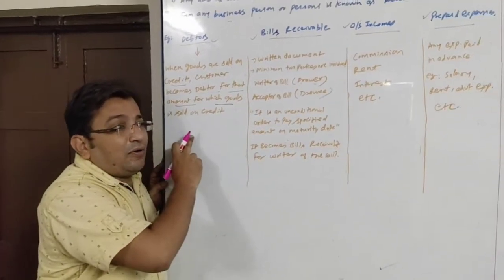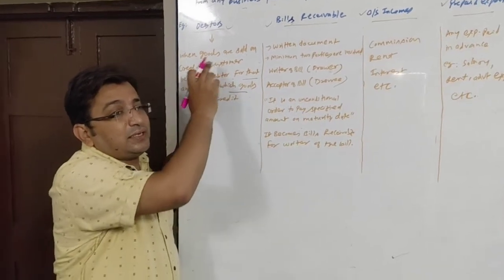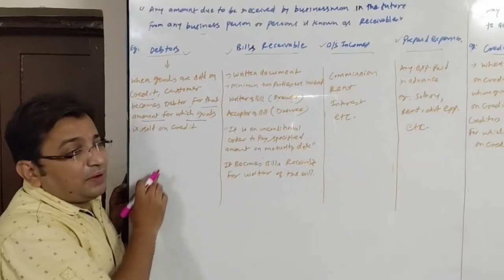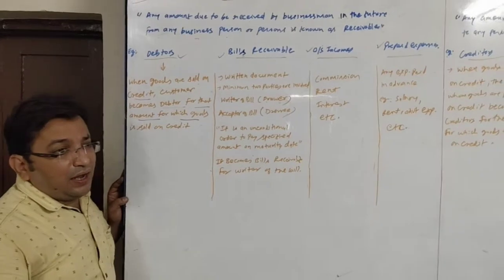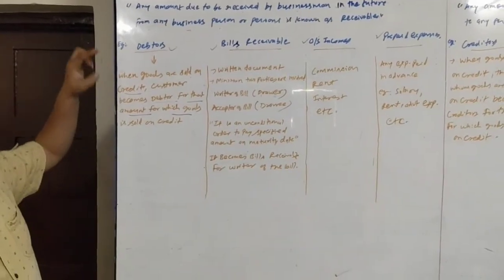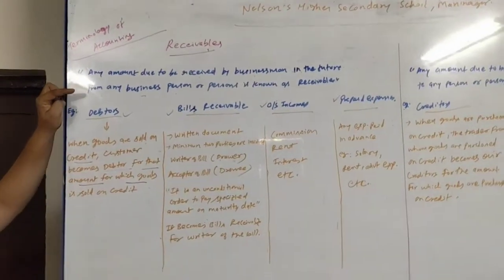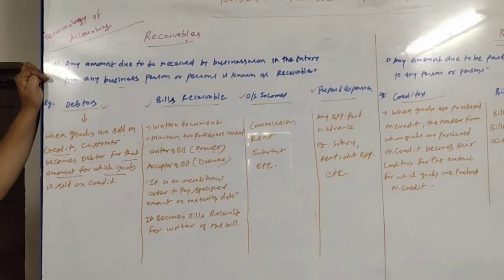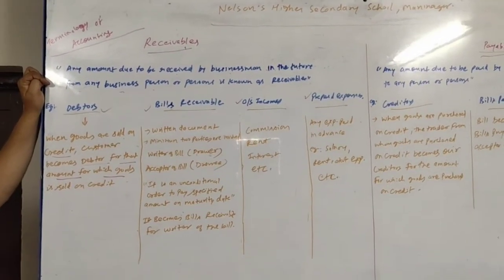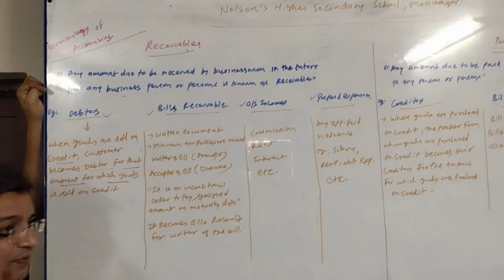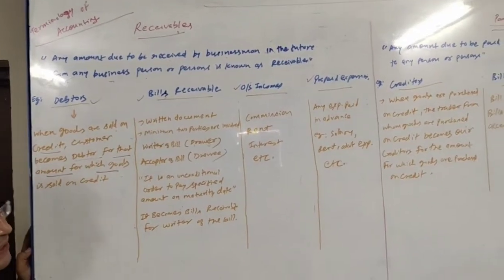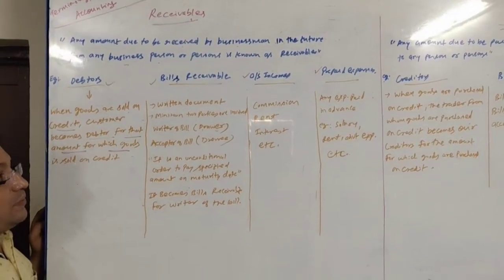That person will be a debtor for that particular amount. So it is a type of receivable. As we have seen the meaning of receivable, any amount due to be received by business in the future from any business person or persons.